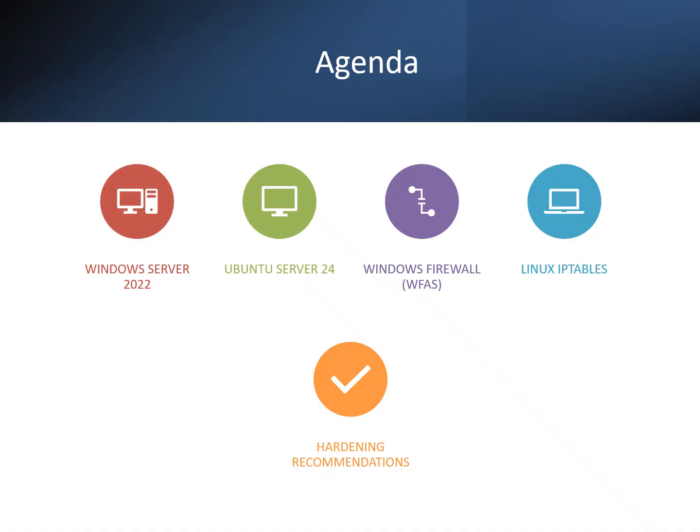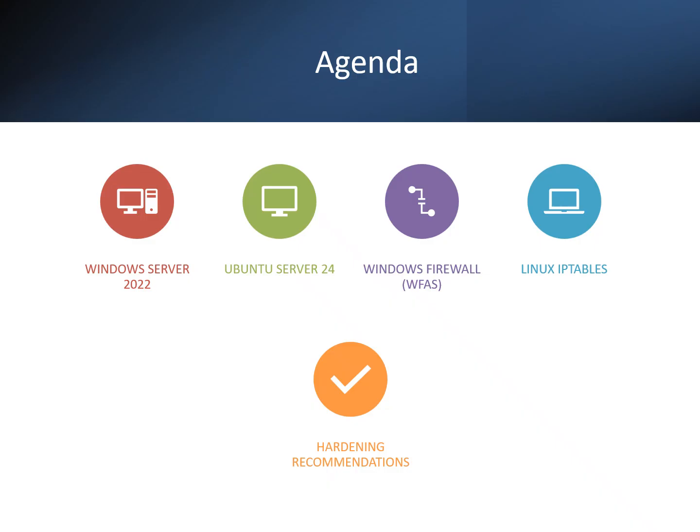This presentation is structured into five major parts. First, Windows Server 2022, covering both its features and hardening steps. Second, Ubuntu Server 24, again focusing on technical security controls and hardening. Third, we will shift into host firewalls, starting with the Windows Firewall with Advanced Security.